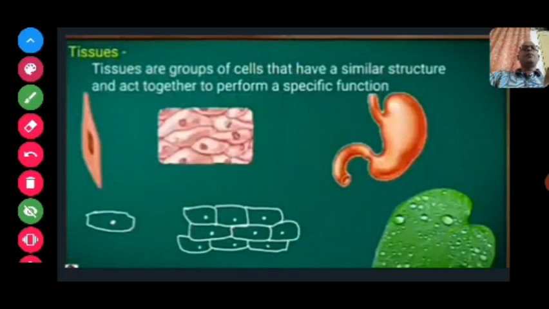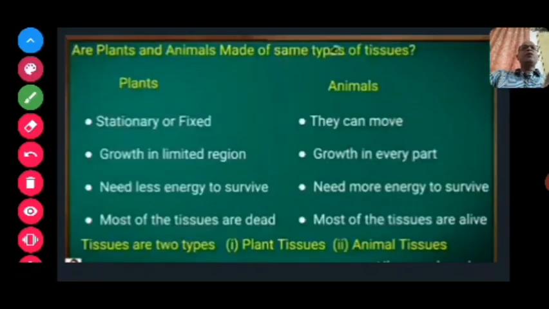First one is the tissue. As all of you know, tissues are groups of cells that have similar structure and act together to perform a specific function. Actually, tissues are groups of cells having similar morphological structure, but they perform a specific function for our body. And the next point is, are plant and animal tissues made up of the same type of tissues?